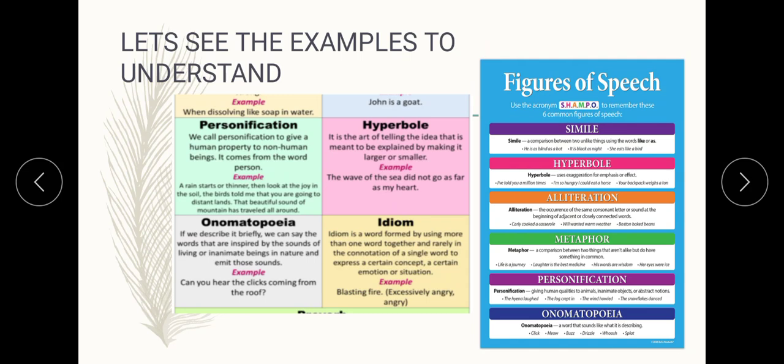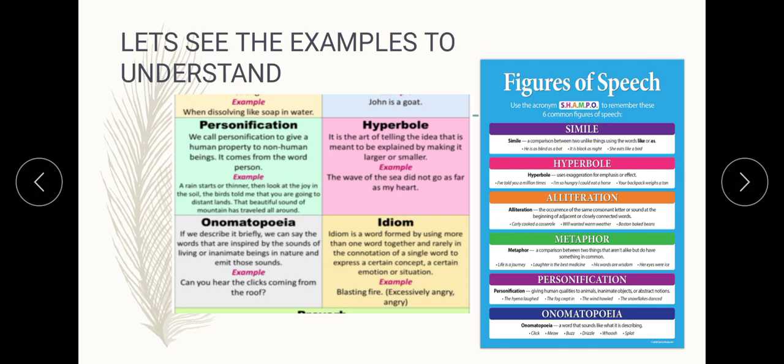You can see here that in the last class I explained idioms. Here once again I am explaining idioms, and I have given the definition here. An idiom is a phrase formed by using more than one word together, rarely carrying the connotation of a single word, to express a certain concept, emotion or situation.